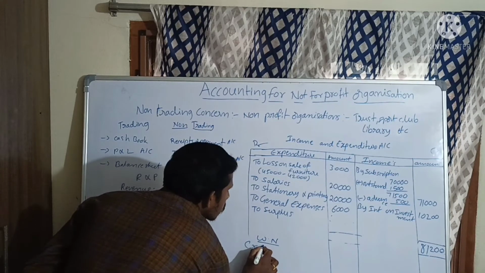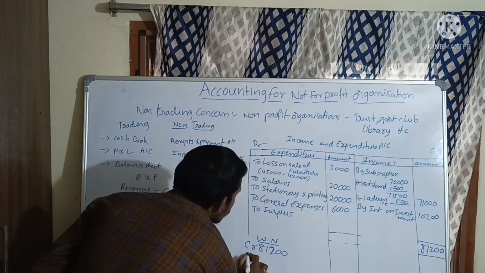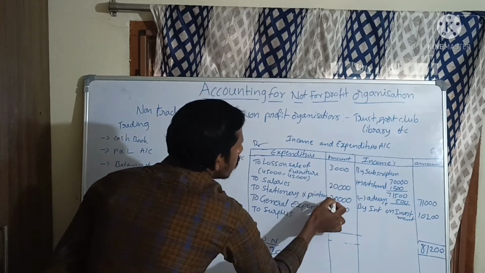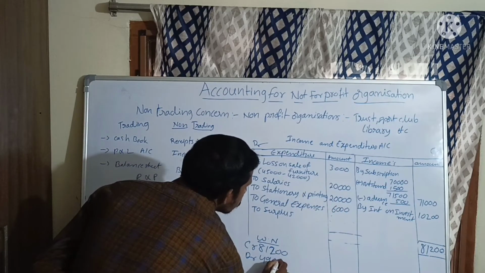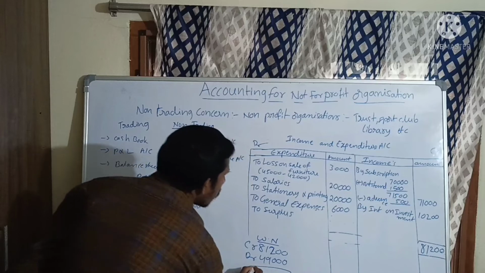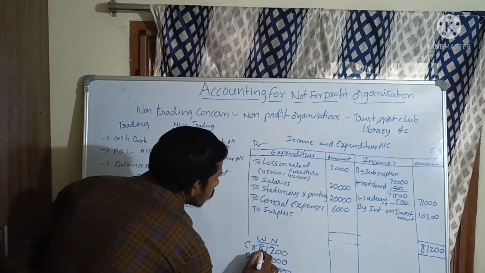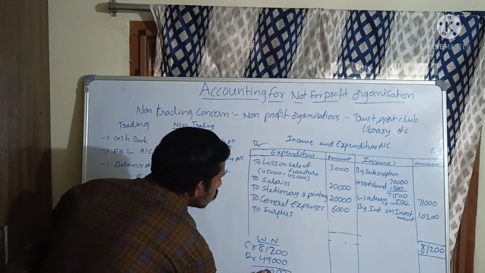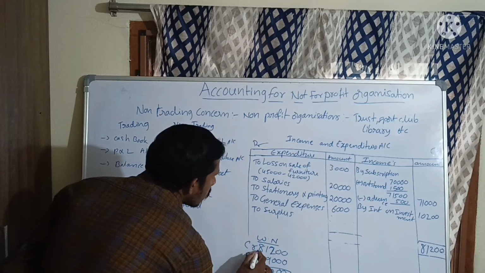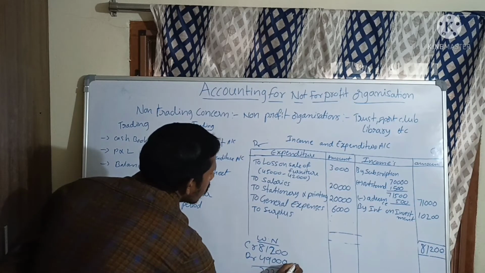Credit 81,200 and debit 20,000, 20,000, 6,000 and 3,000, which is 49,000. Subtracting, the difference is 32,200.